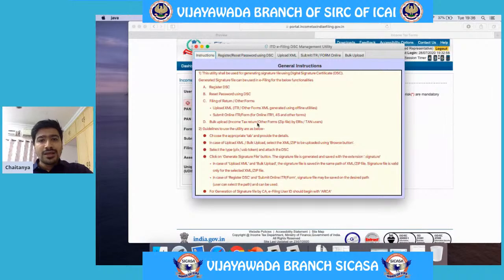Yeah, this is the DSC management utility. This is used to create a signature file.